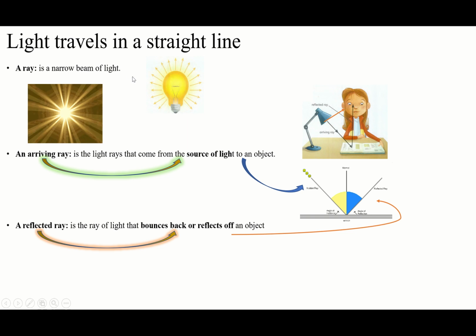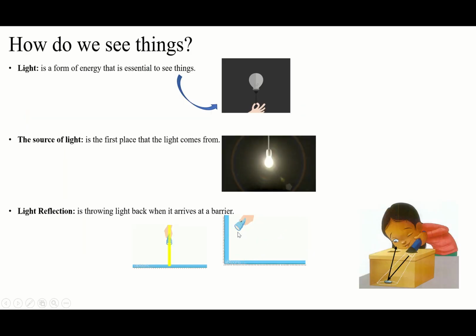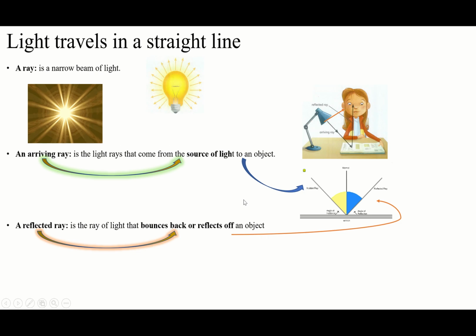You have to know light travels in a straight line. Even after the barrier, the first time it comes from the source, it's straight to the barrier. After the barrier, it's going to reflect straight. After this barrier, it's going to reflect to another barrier straight. It must be straight. You see the lights here. The light comes straight, reflects straight, reflects again straight. Even with another one, it will be reflected straight.